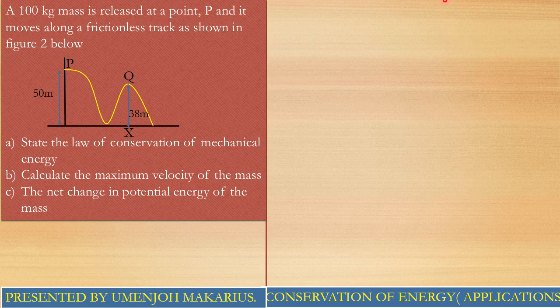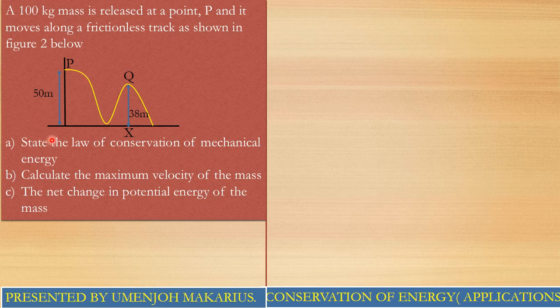Great. So friends, in this video I shall be looking at the overview of this question. I shall be explaining all the concepts involved, all the physics involved. So friends, let's dive straight into it. The question reads that a 100 kilogram mass is released at a point P and it moves along a frictionless track as shown in figure 2 below.